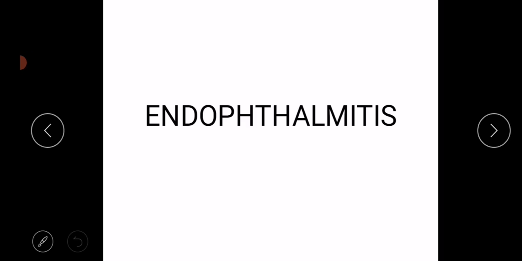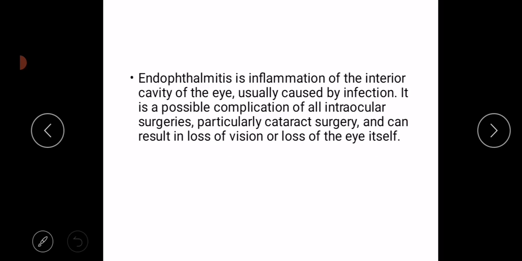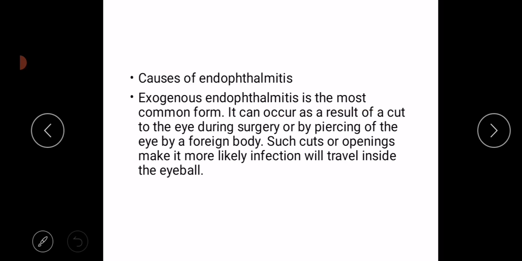In this video I will tell you what is endophthalmitis. Endophthalmitis is actually the inflammation of the intraocular structures or interior cavity of the eye. It is mostly caused by an infection and a possible complication of all intraocular surgeries, for example, extracapsular cataract extraction, and it can result in loss of vision or loss of the eye itself.